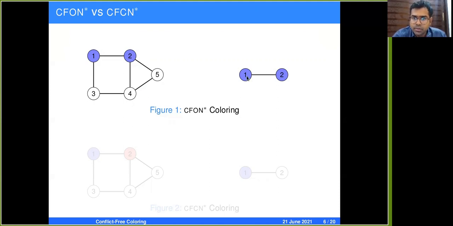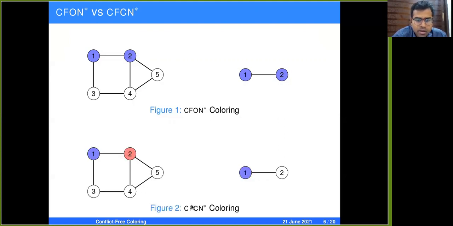Now let's talk about an edge. The vertices 1 and 2 are both given the same color. Vertex 1 has vertex 2, and vertex 2 has vertex 1 as a uniquely colored neighbor. The above coloring, which is a CF-ON-star coloring, is not a CF-CN-star coloring. This is because the vertex itself is included in the neighborhood, and vertex 1 sees both vertices colored blue, vertex 1 and vertex 2. It sees both of them and hence it is not a valid CF-CN-star coloring.